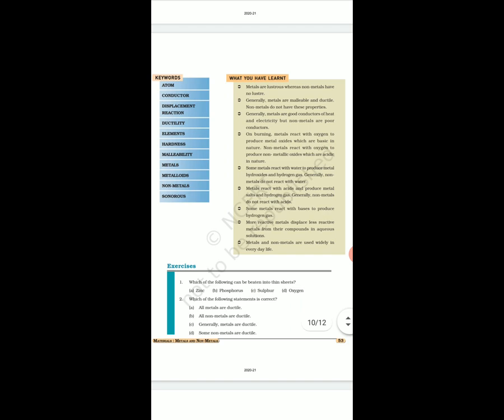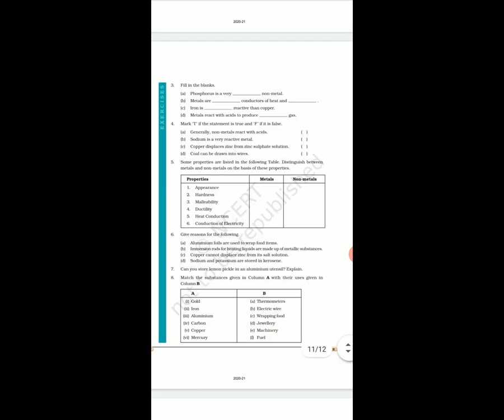All metals are ductile, all non-metals are ductile. Generally metals are ductile, some non-metals are ductile. Which is the correct statement? C. Generally metals are ductile.